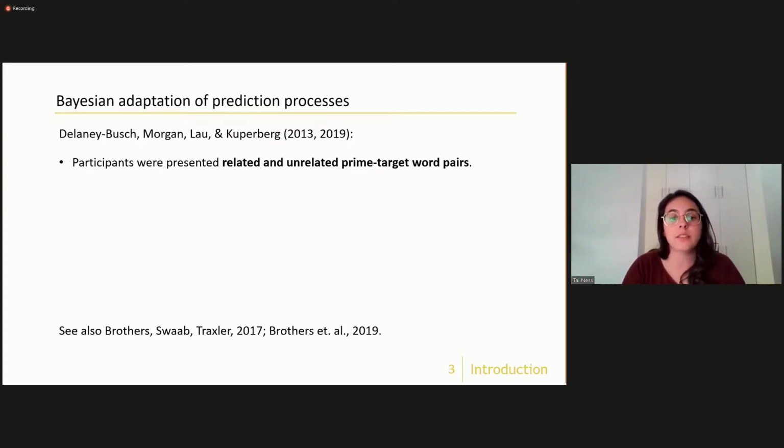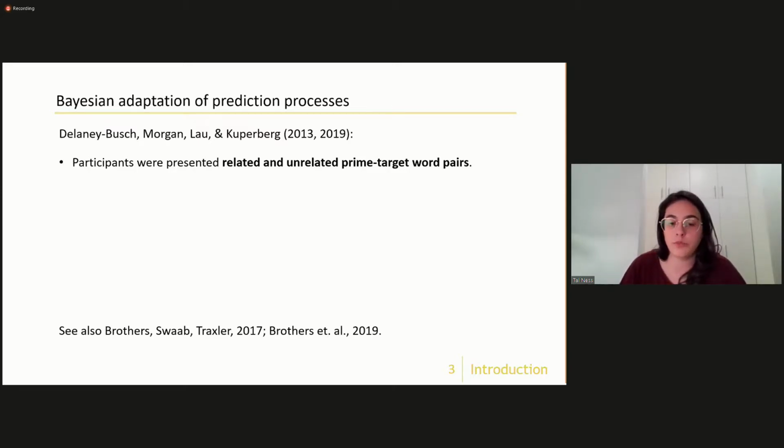What they did is they used ERP data from an experiment in which participants were presented related and unrelated prime-target word pairs. And the proportion of related and unrelated pairs was manipulated between blocks. The common finding is that in related words, the prime word is predictive of the target word, causing facilitation for the processing of the target word.